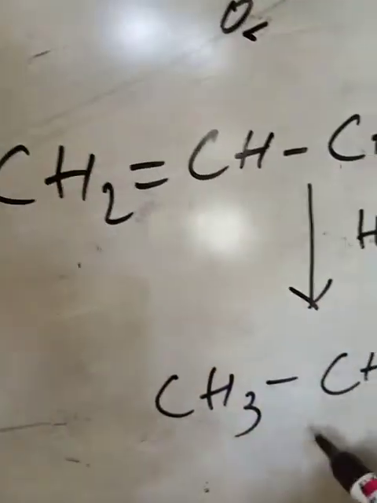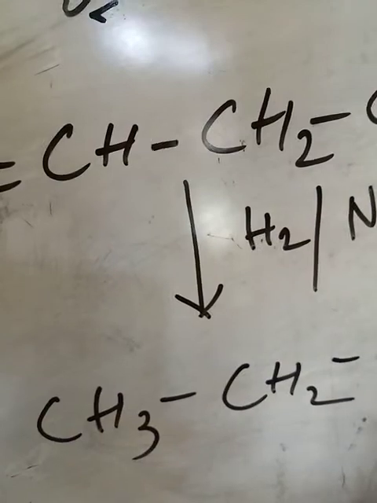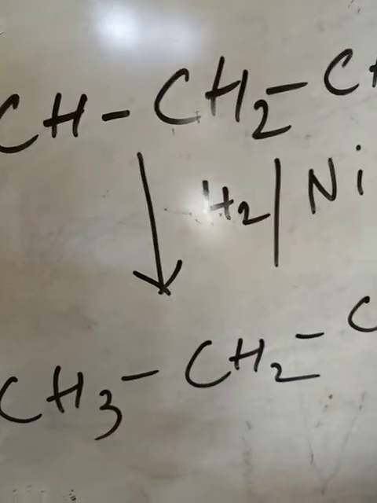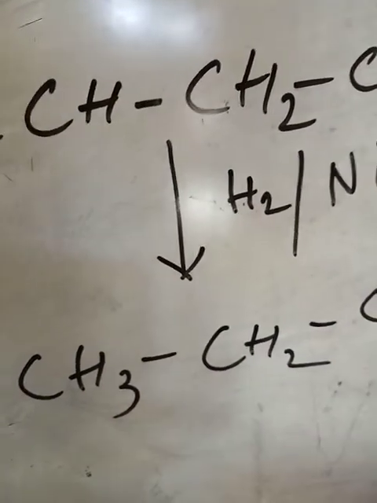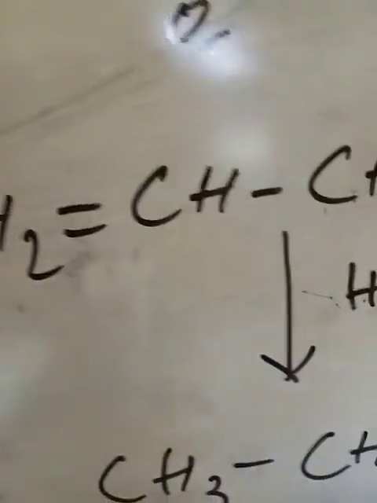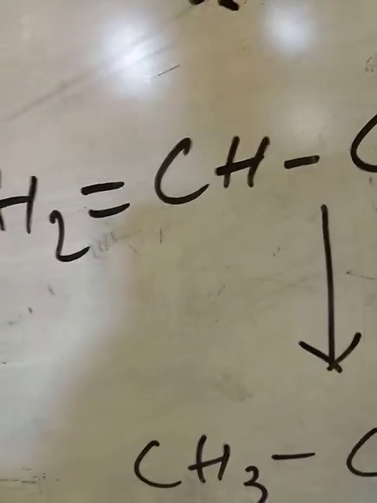These portions will be saturated, then CH2 CHO. So it is a strong reducing agent. Other reducing agents may also be used to convert aldehydes and ketones to alcohols.